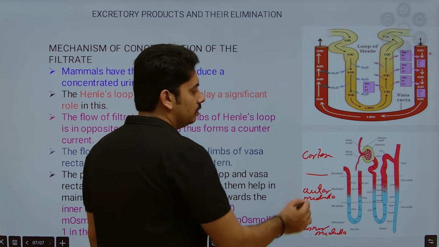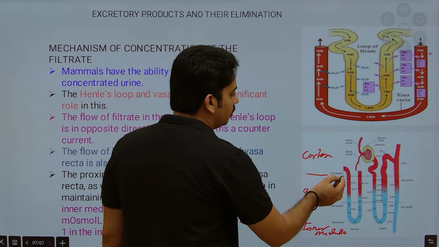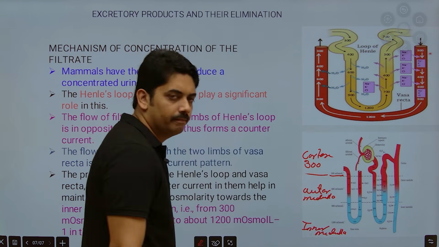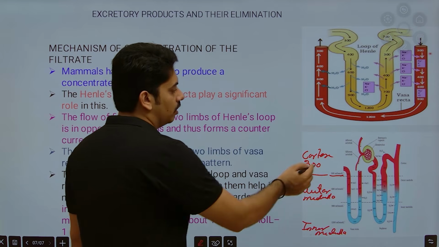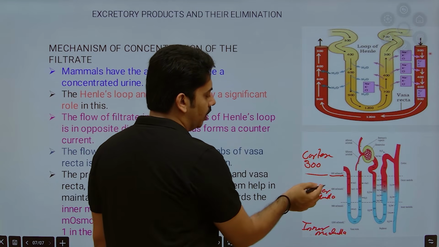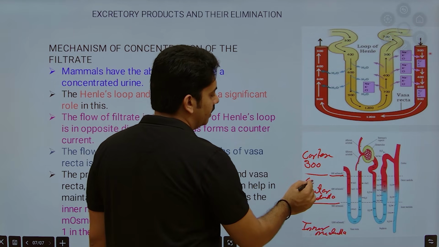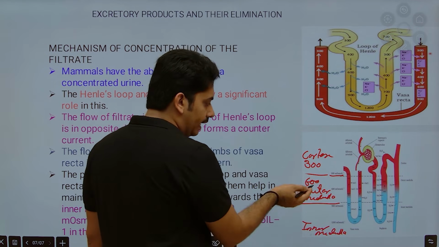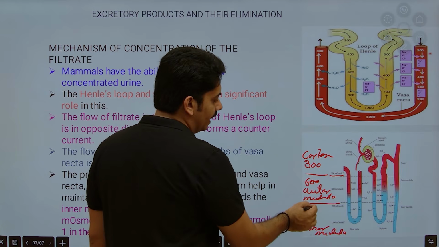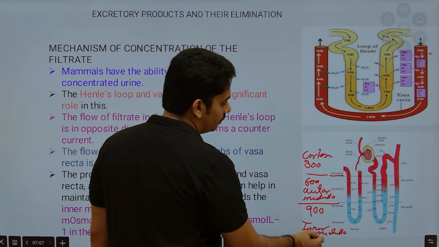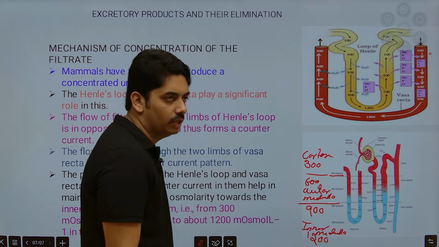Okay, now the molarity. The cortex has 300 milliosmolarity, outer medulla has around 600 milliosmolarity, and inner to that it is around 900 milliosmolarity, and the innermost region consists of 1200 milliosmolarity.